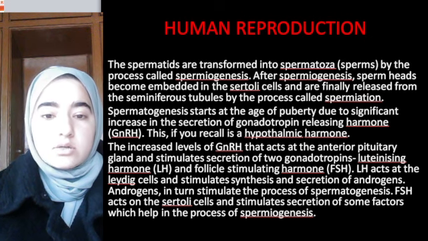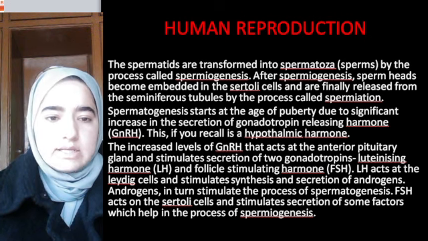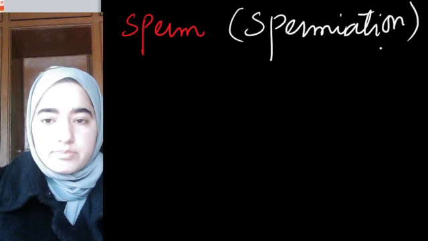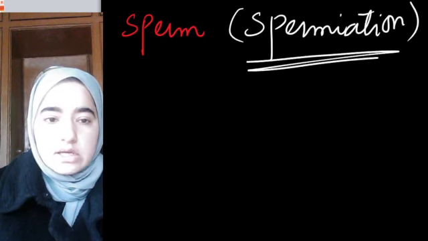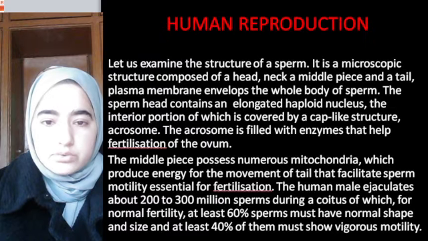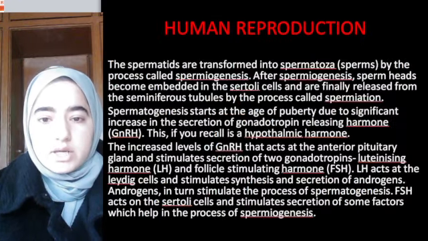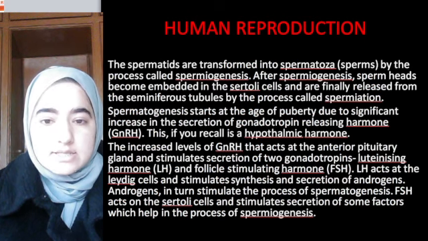And finally, after getting all the nutrition, sperms have to be released from the seminiferous tubule. They are released by a process known as spermiation. Spermiation is the process of release of sperms from seminiferous tubules. I hope this concept of spermatogenesis is clear.